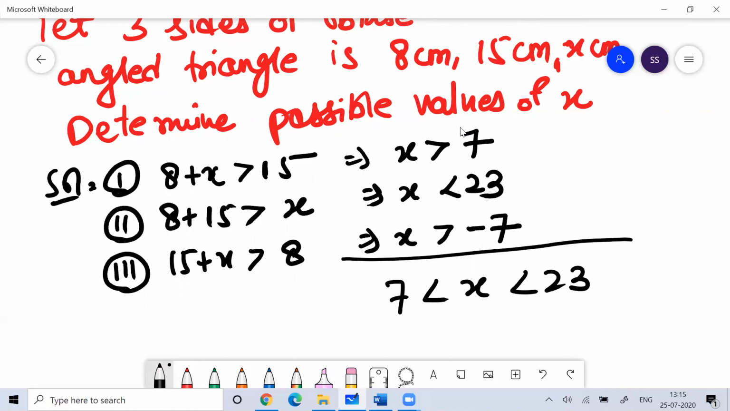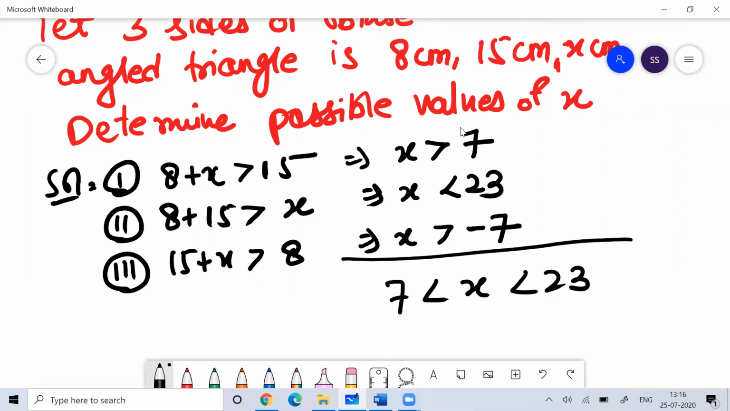Imagine if they ask me in this problem what the possible values are, I could have mentioned the answer as from 8 to 22. I can write a set having the elements from 8 to 22, and that would be my answer. But in this question, they are not simply asking for the triangle. They have mentioned that the triangle is an obtuse angle triangle.